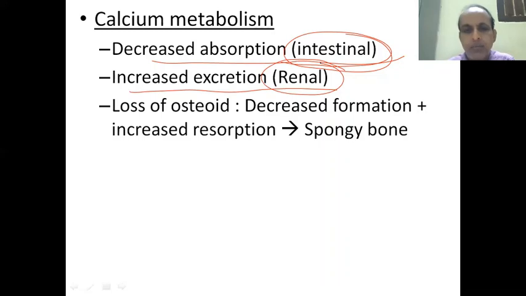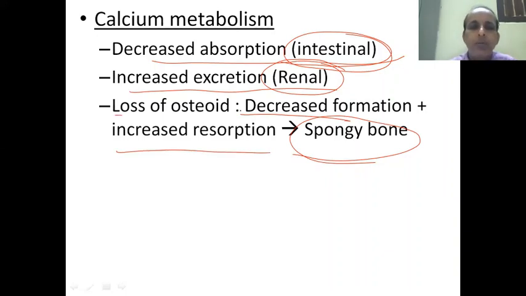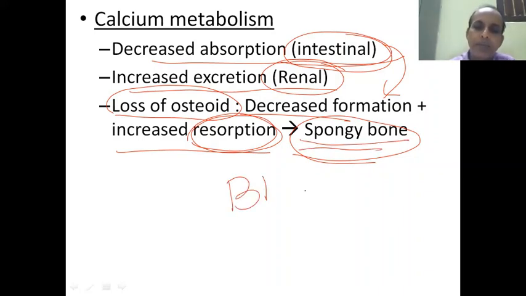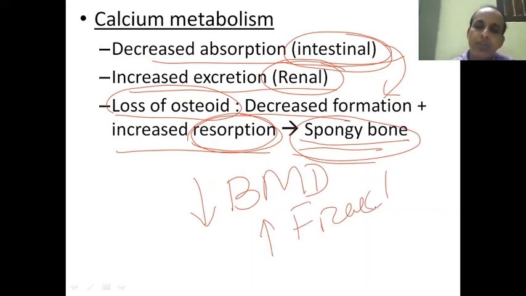There is formation of spongy bone because of the decreased formation and increased resorption, and there is loss of osteoid. Less absorption, less formation, but the resorption continues because osteoclasts keep on doing their thing, so it leads to spongy bone, and bone mineral density is usually less. There is every chance that a fracture may occur, easy fracture. With a trivial trauma also, the fracture may happen.